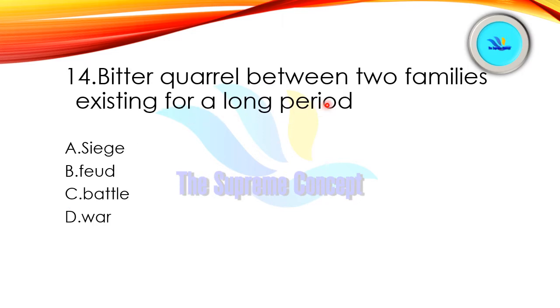Bitter quarrel between two families existing for a long period. Now the options are as follows: siege, feud, battle, war. So find out the correct answer. Yes, feud is the correct answer here. Feud, which means a dispute or quarrel that exists for a long period of time between two families.